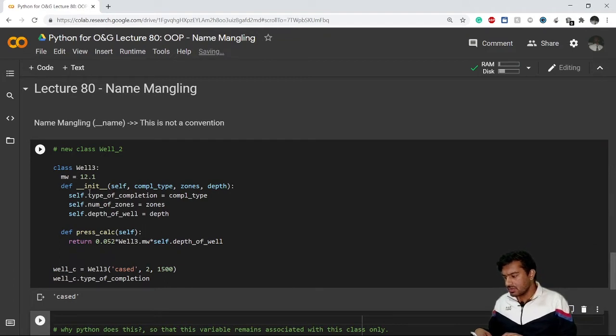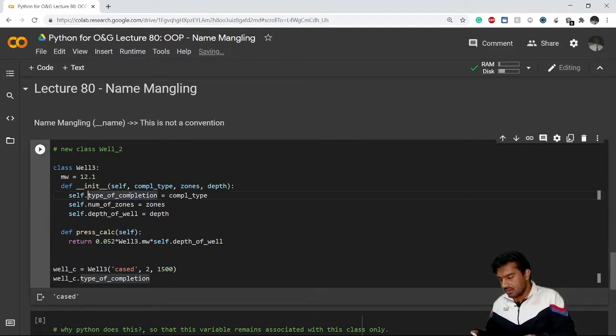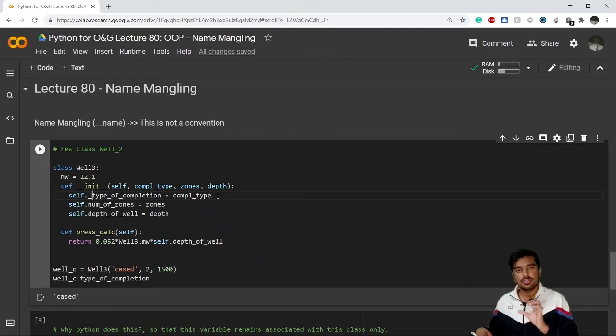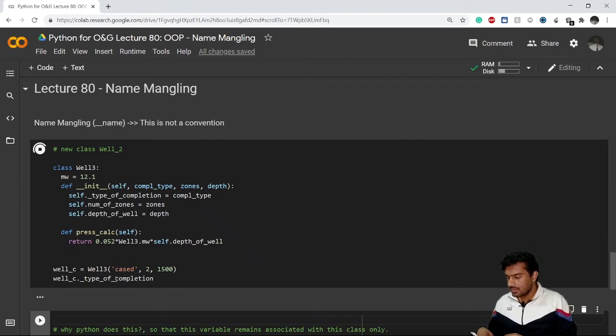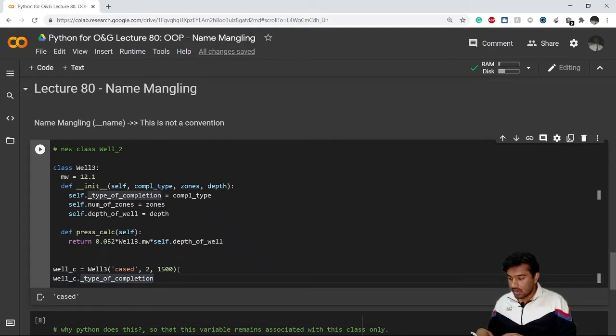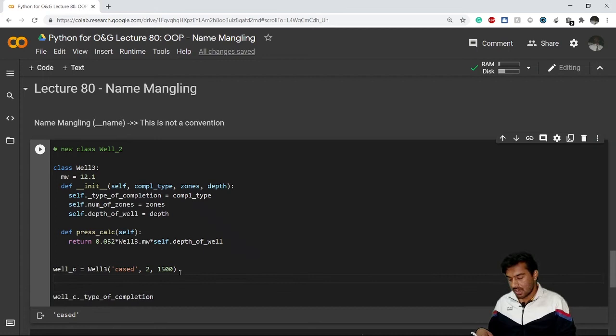But in the previous video what we did was we just changed it here with an underscore, just as an indication of a private property. And if I have to check the completion type, I'll just add the underscore here. It will also give me the same result, that is cased. Now what new thing I want to tell is, although it is just an indication that it is a private property, I have told you that in Python nothing is private, we can change it.